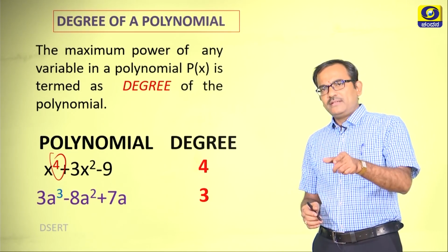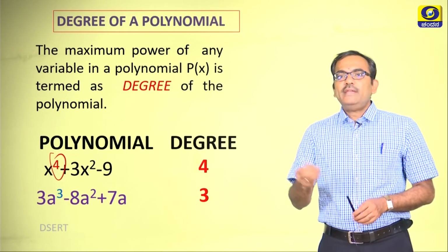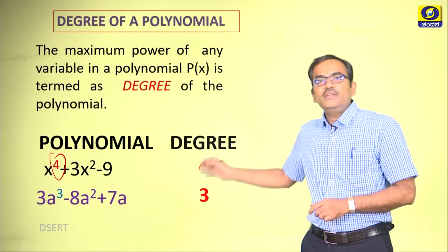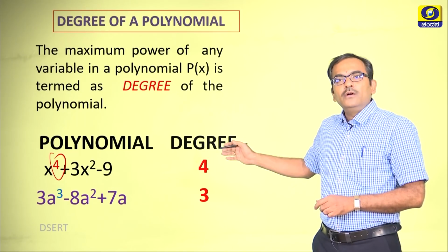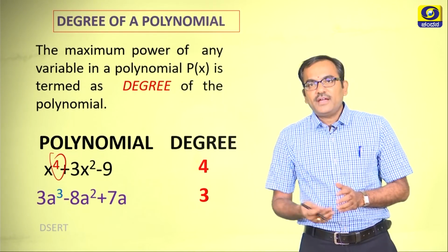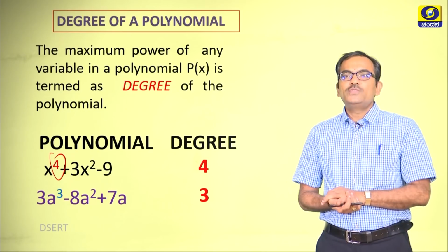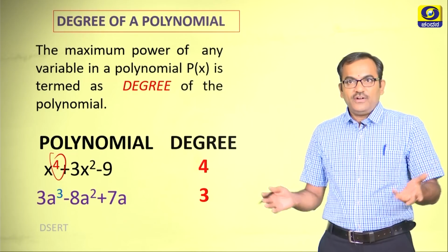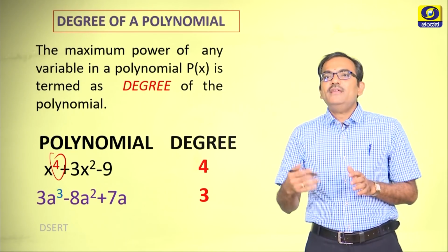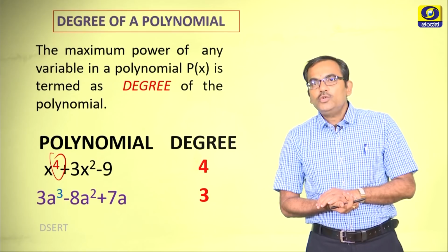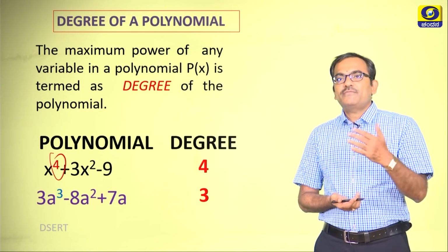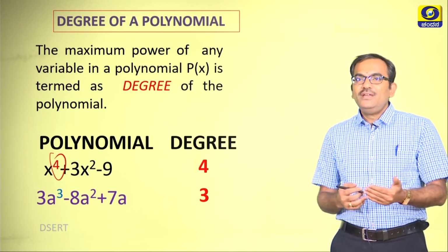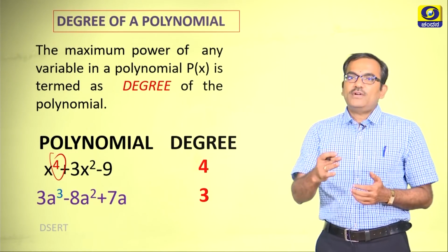You can also expect questions like this: give an example for a polynomial with degree 4. You can give this example. You may also get a question like, is it necessary to use x every time we write a polynomial? No, not at all. You can use any variable. Your polynomial can be in terms of m or y also, but naturally we take x for granted.